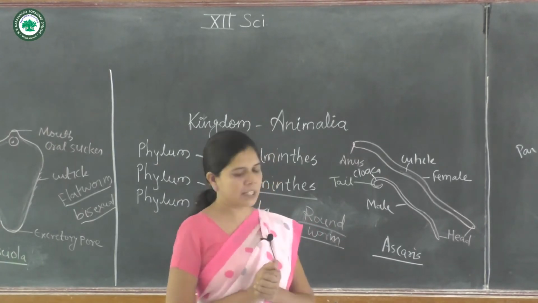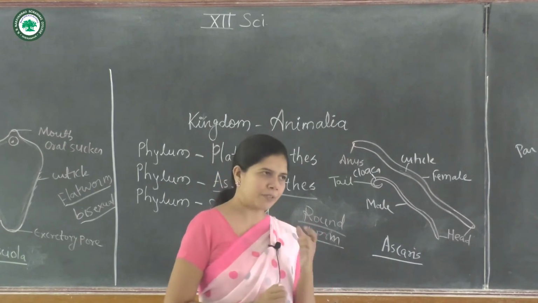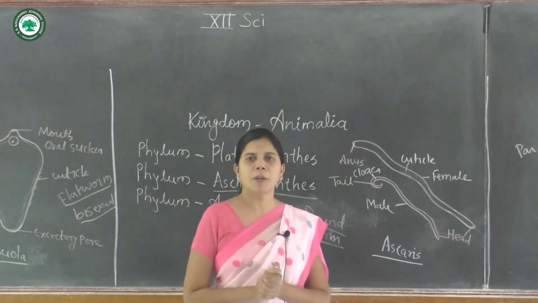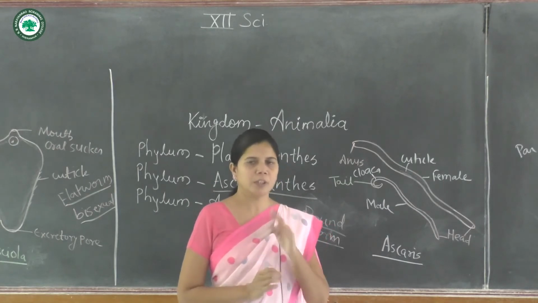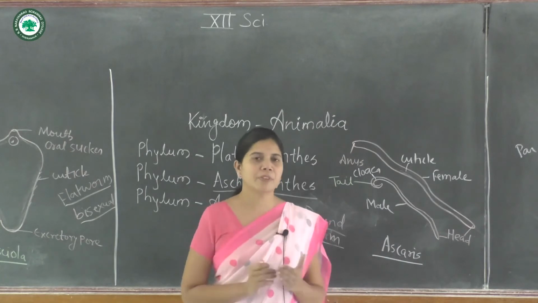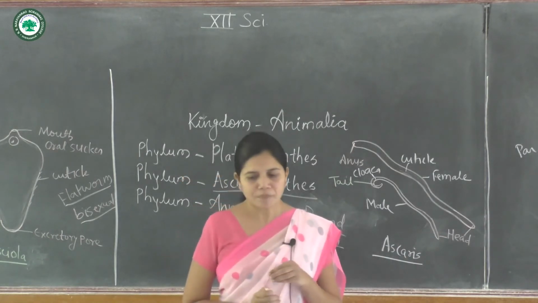The alimentary canal is complete, with mouth and anus.